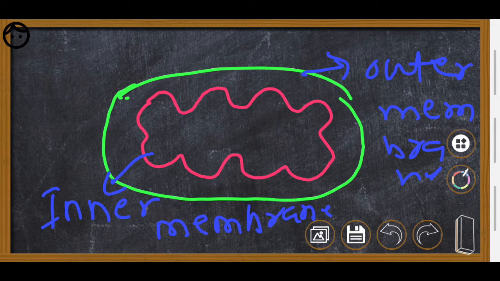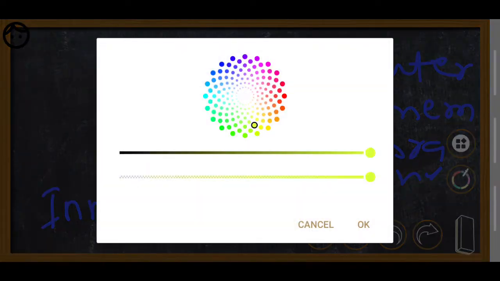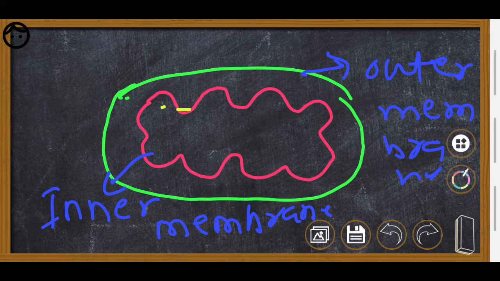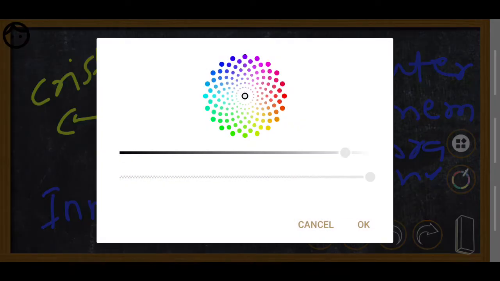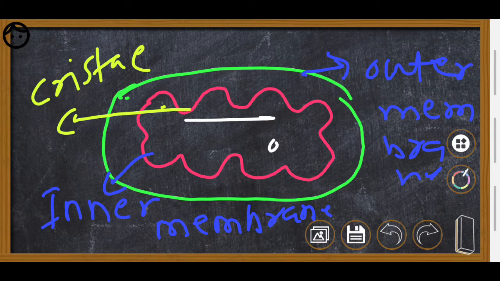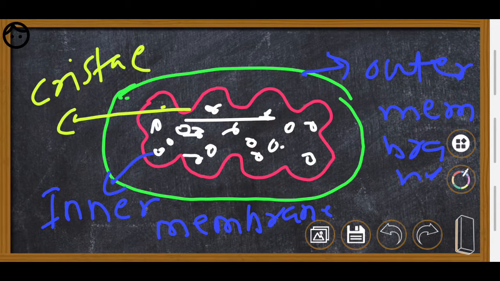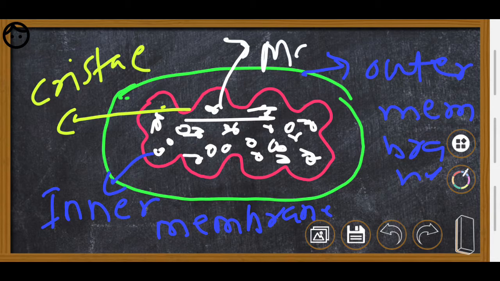This inner membrane has some foldings here. See these foldings. These folds are called cristae. Inside the inner membrane there is a jelly-like substance. Like this I am drawing, not dots, these are not grains. I am representing the jelly-like structure with this. This is called matrix. The jelly-like substance present inside the inner membrane in the mitochondria is called matrix.